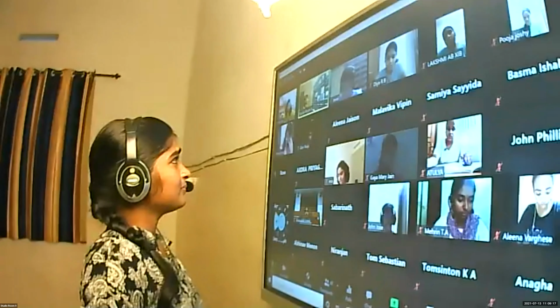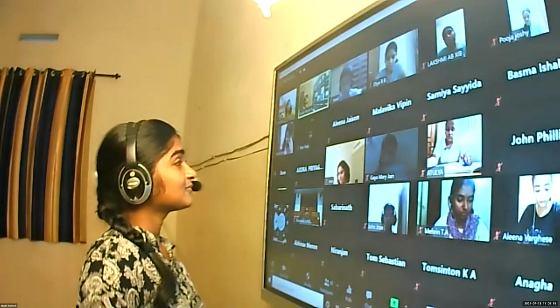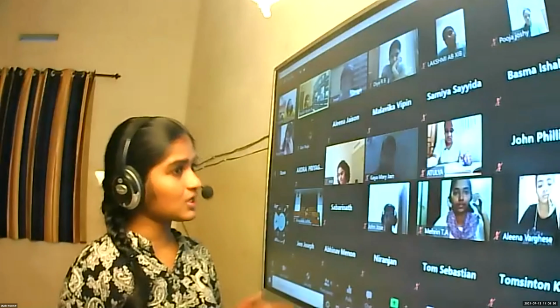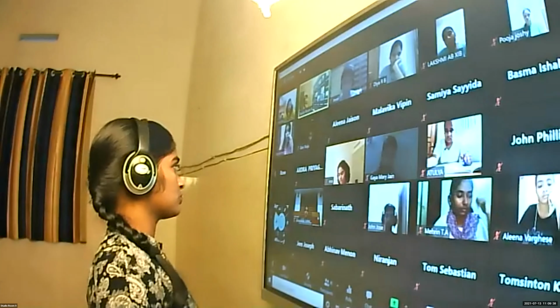Atomic number is the number of protons present in the nucleus. Is it sum? Once again. Atomic number is the number of protons present in the nucleus of an atom. That means, not the addition one. Atomic number is equal to the number of electrons and also equal to the number of protons. Okay, clear, Rose? Yes, ma'am.